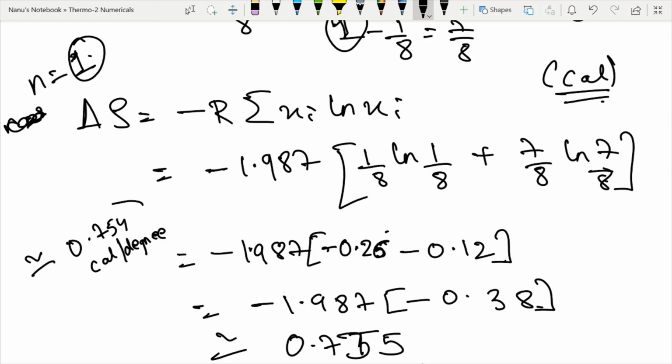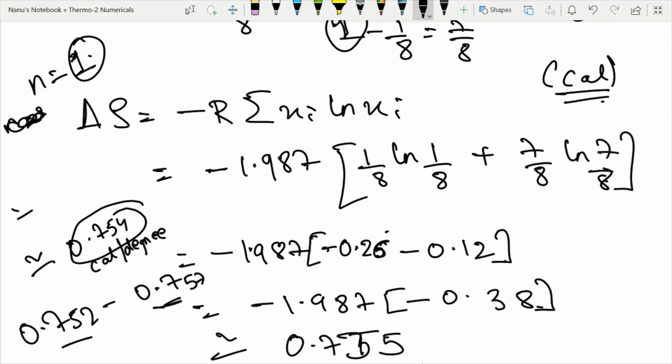See, if the answer is 0.754, I'm guaranteeing you they will give a range, something like 0.52 to 0.57, whatever they give. Normally they give a range of plus minus 0.03 or whatever. They will give a good range. So even if you don't get 0.754 exactly, it's fine. You're getting 0.75, the first two digits, so you'll obviously get the right answer. They won't ask you to point out exactly one specific answer.